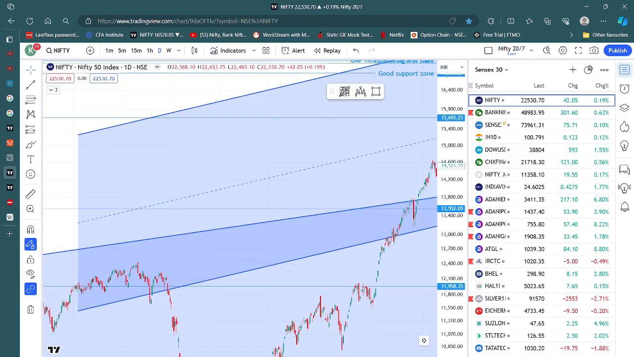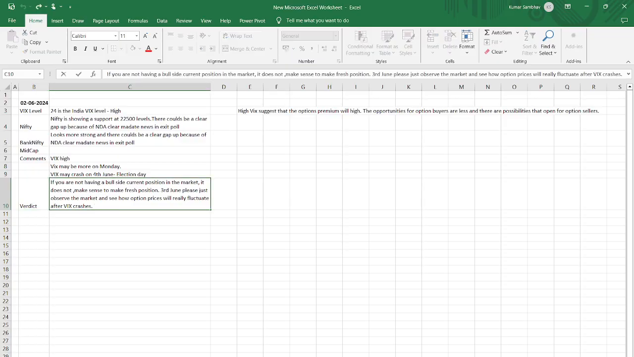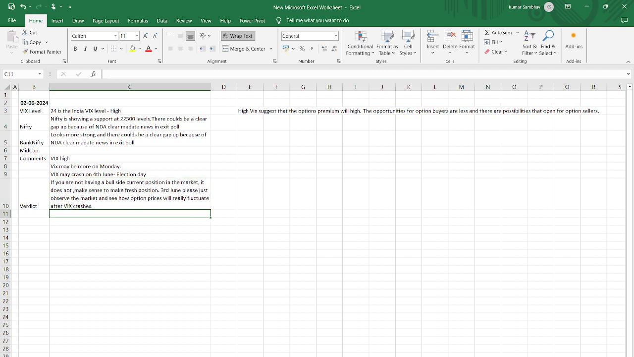So the verdict remains the same: if you do not have a bull side current position in the market, it does not make sense to make a fresh position. On 3rd June, please just observe the market and see how option prices really fluctuate after VIX crashes.